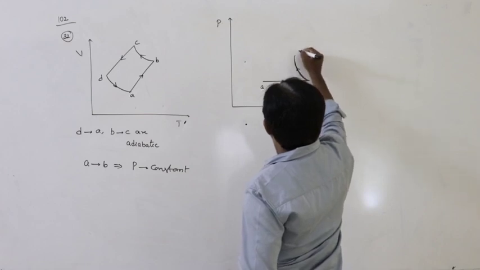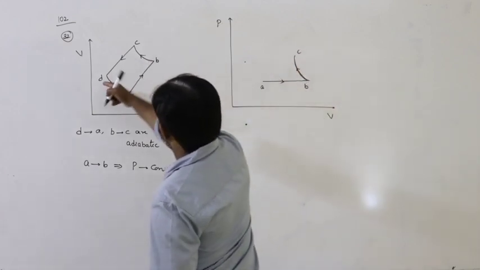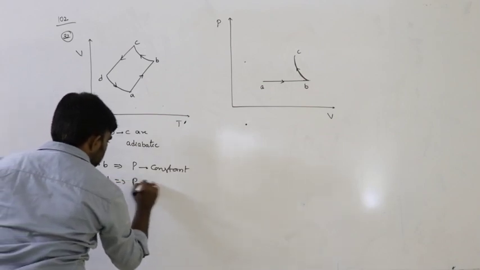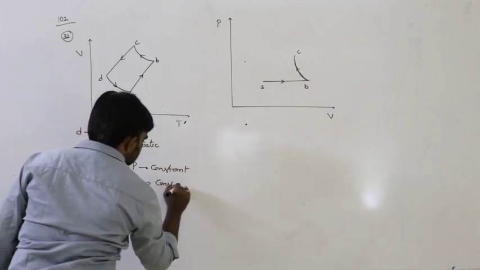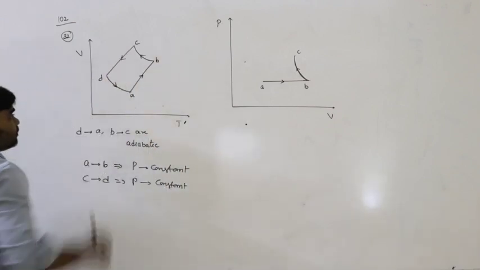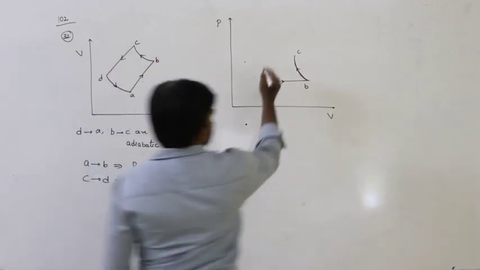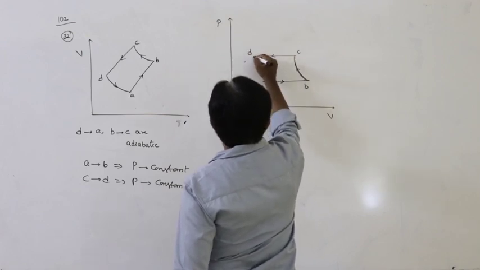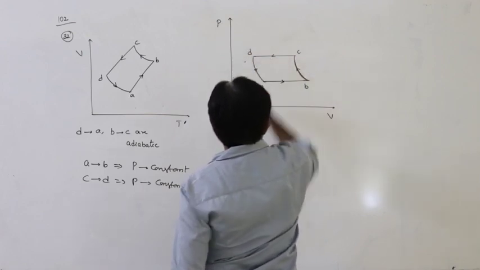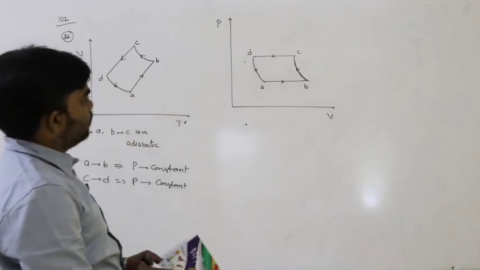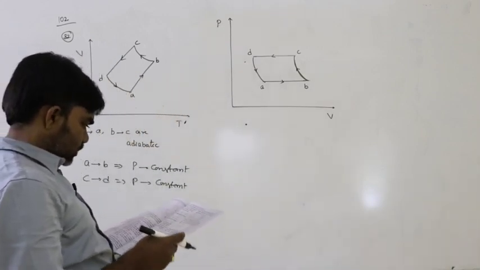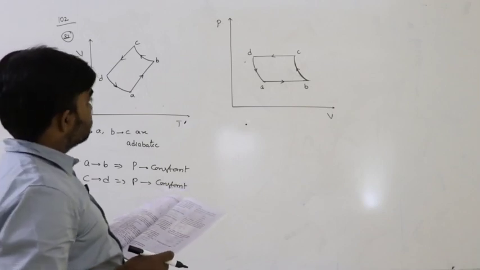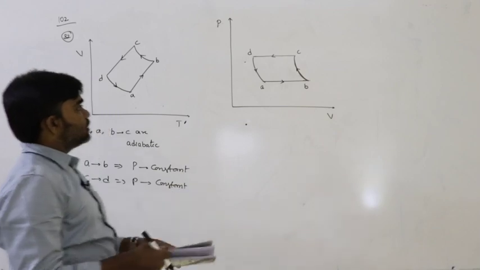So let us say it is B to C. Next again C to D, pressure remains constant because the shape of the graph is a straight line passing through origin. And again D to A is adiabatic like this. A to B, B to C, C to D, D to A. The possible shape of the graph is the second option.